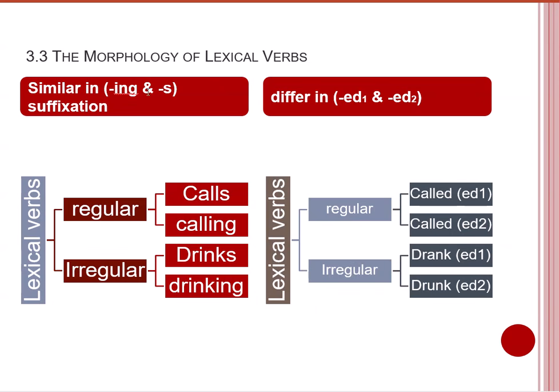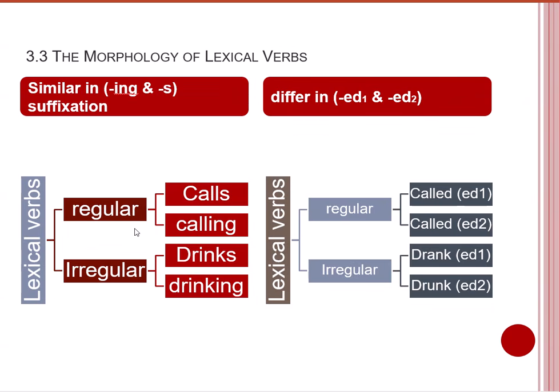But in terms of adding the ing and s form, please pay attention: when we have the suffixation of ing and s, the regular rule applies actually. So both regular and irregular verbs accept the s form and the ing form. So where does this difference lie?